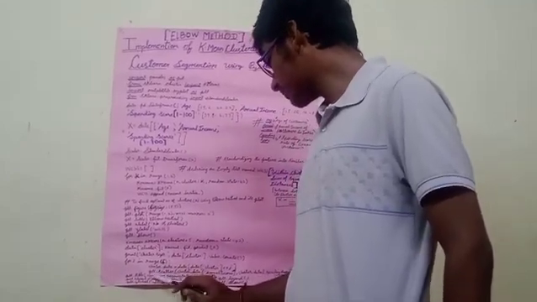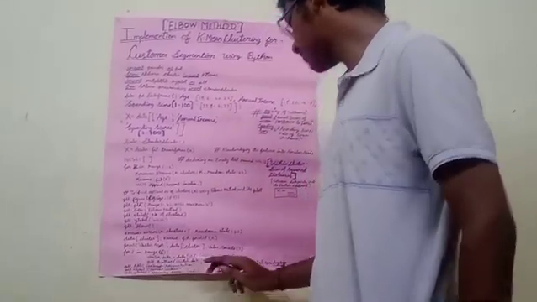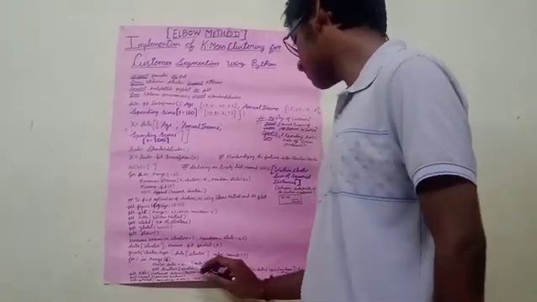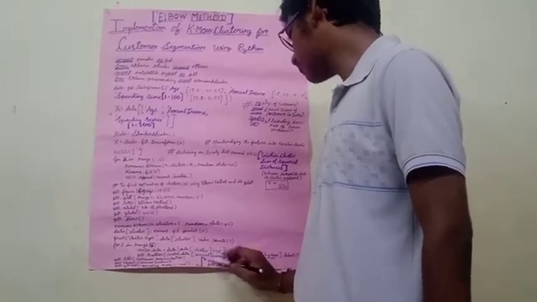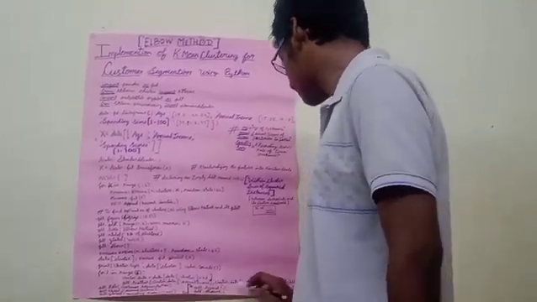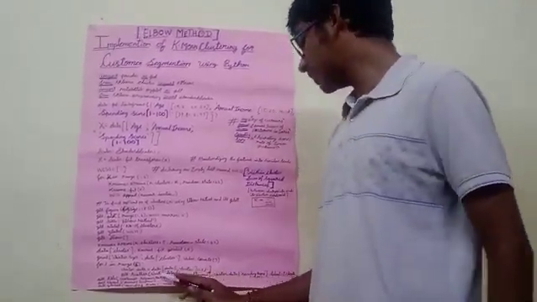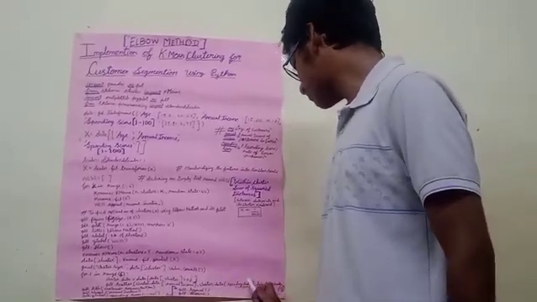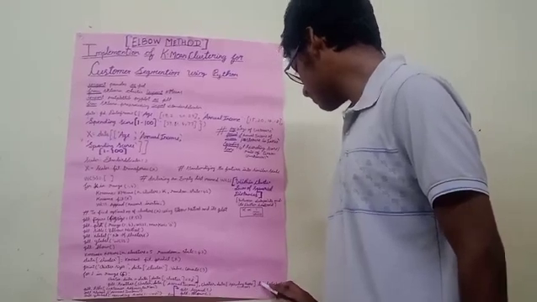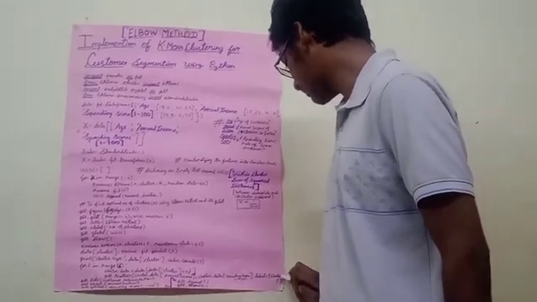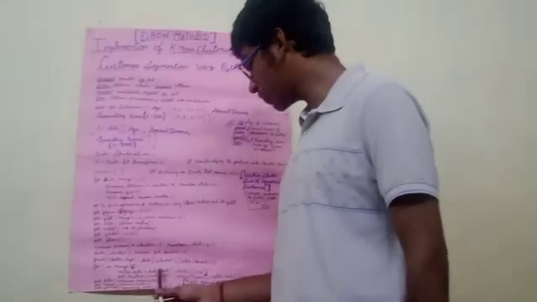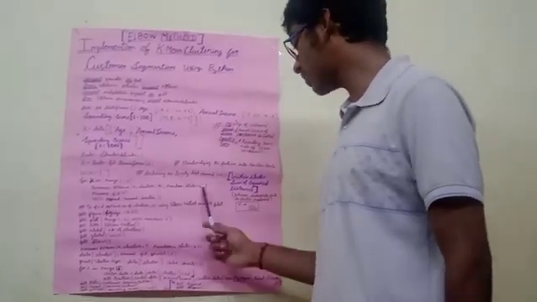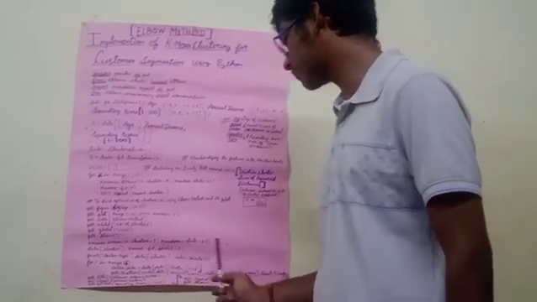We want to scatter the cluster data. plt.scatter of cluster data of annual income, comma, cluster data of spending score. We find the clusters for annual income and spending score, with the label of each cluster. So we scatter the data into clusters for both annual income and spending score.